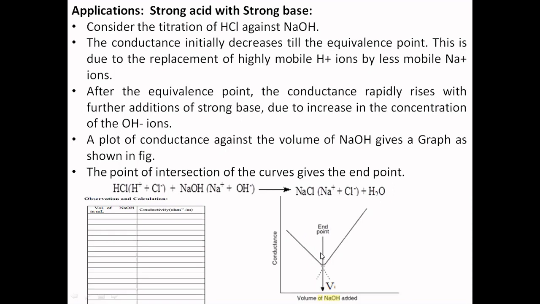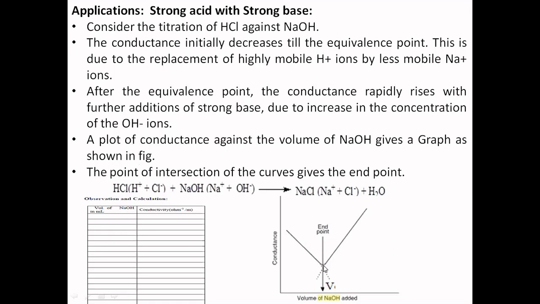Why is it decreasing till the equivalence point? Because of the replacement of highly mobile H plus ions by OH minus ions. It means H plus and OH minus react together and give the water molecule. Then what is left out? NaCl. Among this NaCl, Na plus is less mobile in nature. Mobility is less.